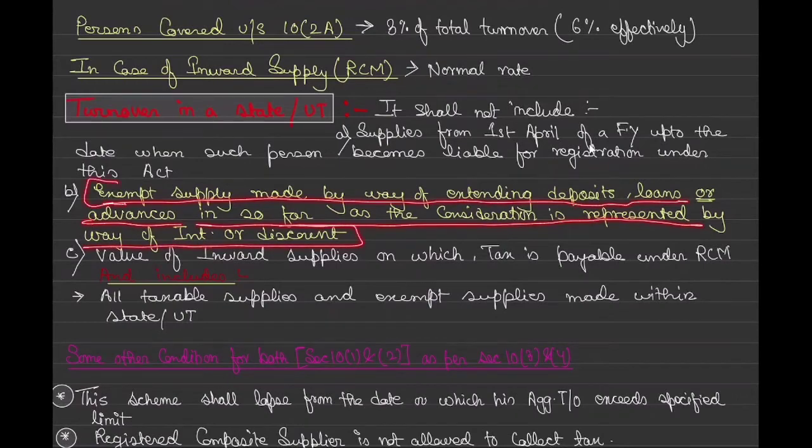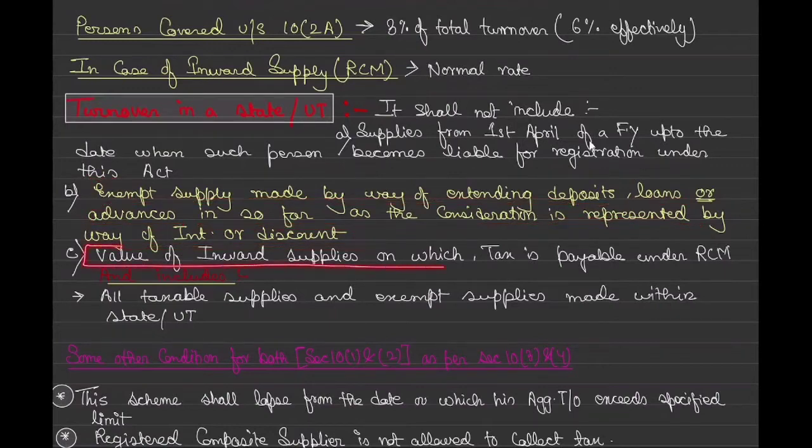Value of inward supply on which tax is payable under RCM. These things are known to us: interest received on deposits, loans or advances is not taken. Inward value on which RCM is paid is not taken. And it includes all taxable supplies and exempt supplies made within the state or union territory, as well as exempt supplies, which are also included in turnover. Okay.